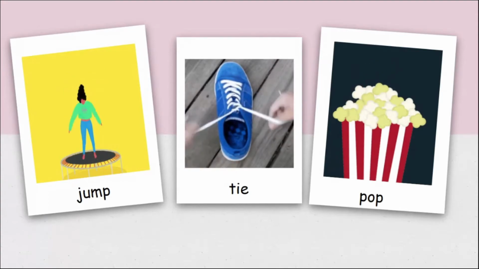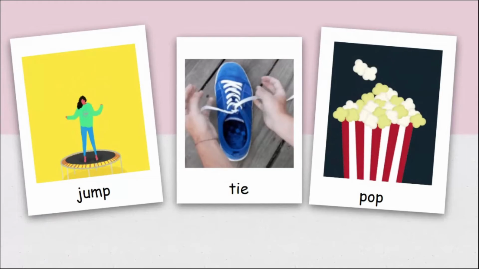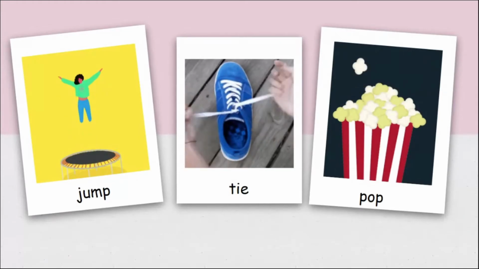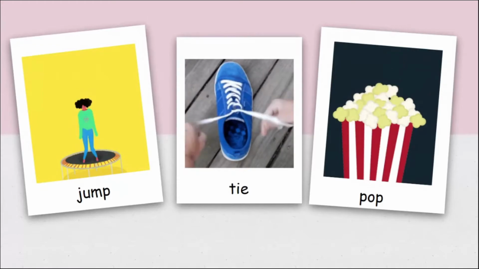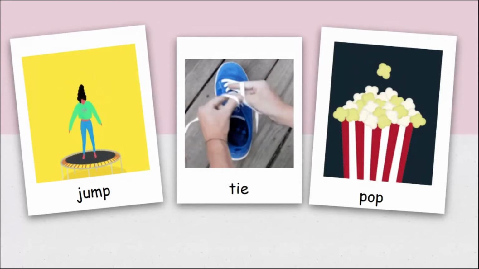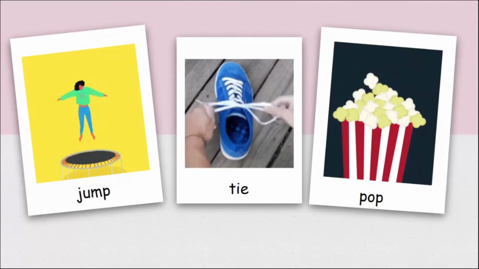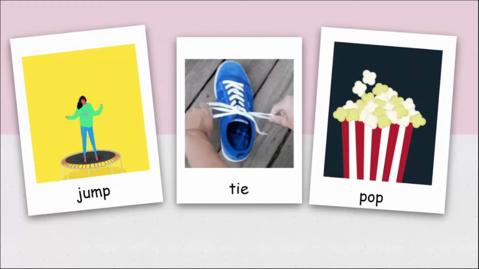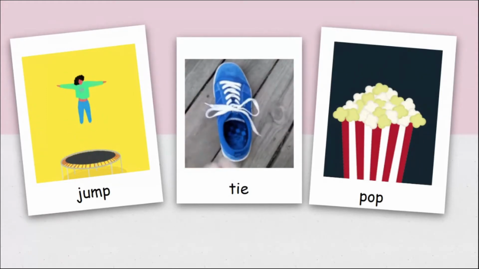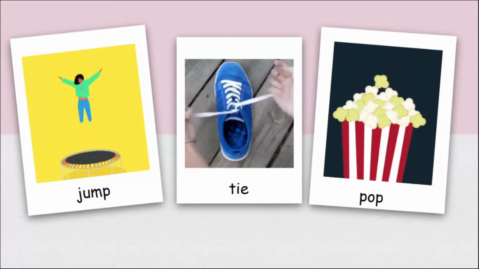So the main verb of the word tying is tie. So how do we make it in its progressive form, considering its spelling, tying? What happened to make it in that form? Yes, Daniel. We replaced IE with Y and then we added ing. Yes, exactly. We removed the letters I and E and replaced it with the letter Y, and then we add the ing. Very good. The next one is pop.